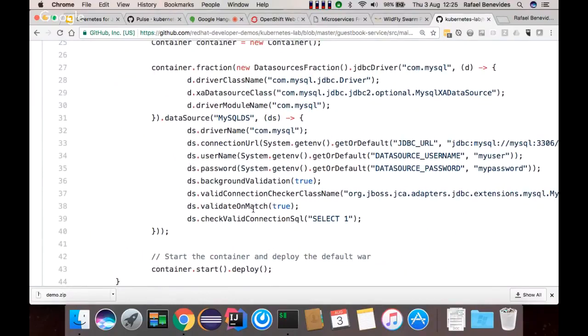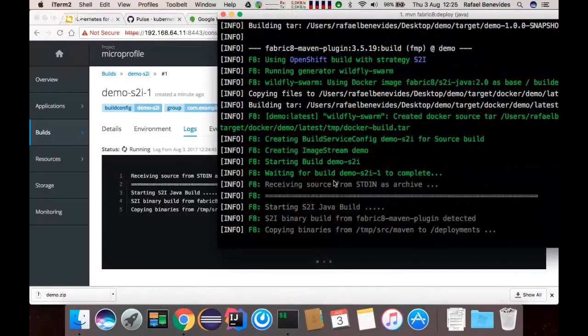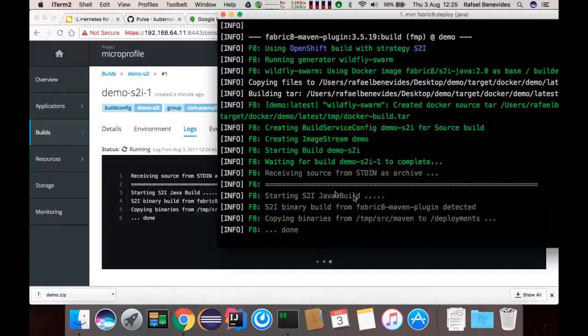So if the connection is not valid, the connection pool will be dropped and it will try to connect again. Okay, we can see now it got the binaries and it will convert the source code to an image.